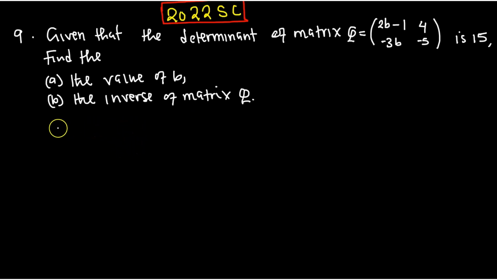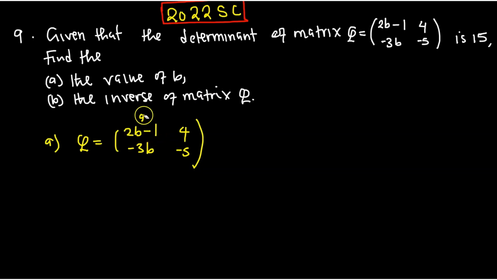How do you find the value of B? So you're answering question A, please. So question A, the matrix Q is 2B minus 1, 4, negative 3B and negative 5. So please, it's very important to know that the whole of this one, 2B minus 1, is at one position. And that is the position of A if you have to look at the standard. Okay, so let me just write it nicely like this.